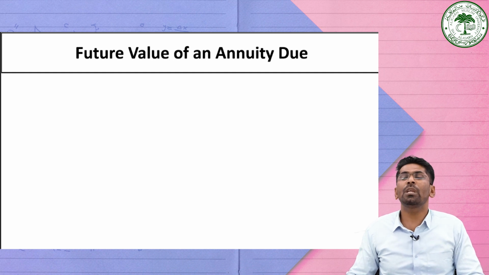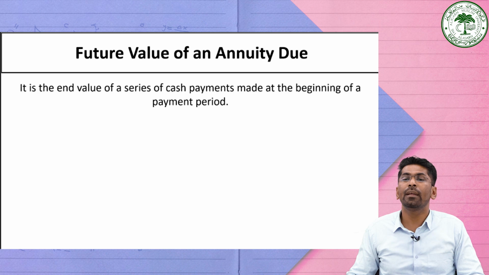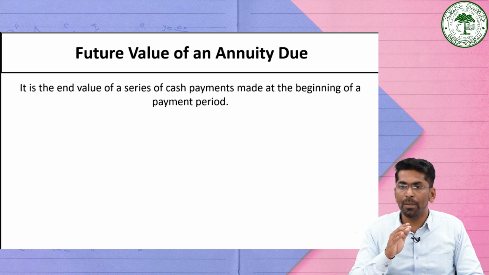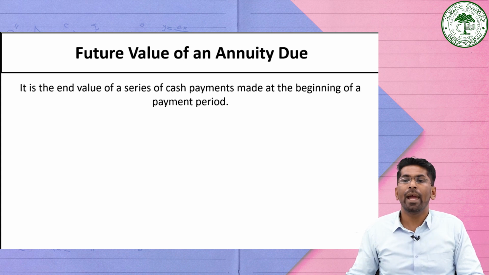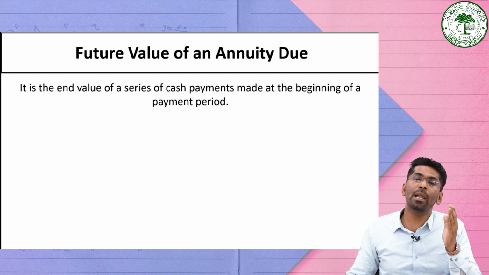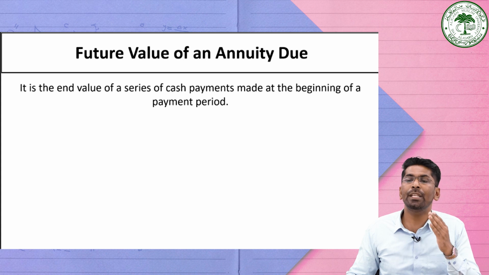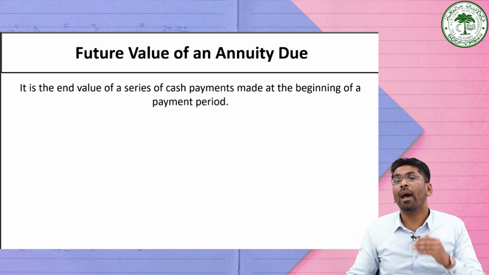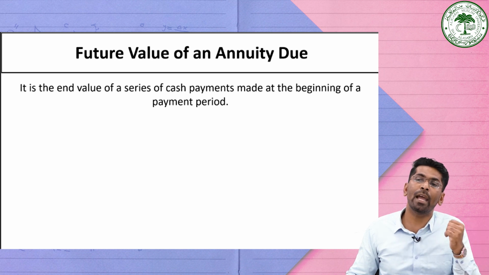We know the future value of an annuity due shows the end value of a series of cash payments made at the beginning of the payment period. This means that if you invest in an annuity due, your principal will grow at the compounded rate. To account for payments occurring at the beginning of each period, it requires a slight modification to the formula used to calculate the future value of ordinary annuities, because it gives you a higher value compared to the ordinary annuity.